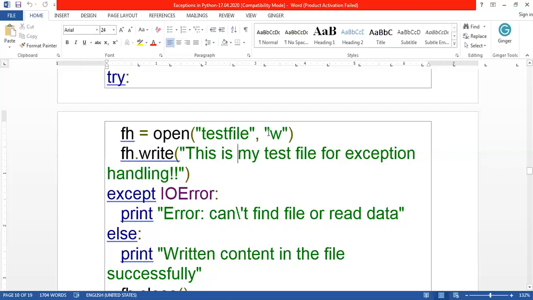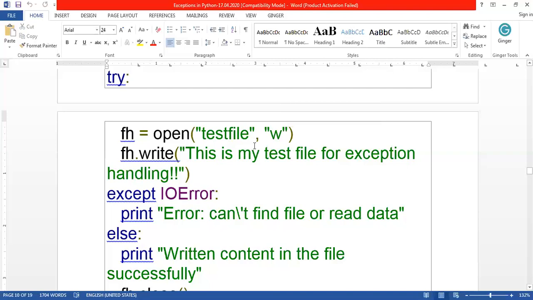It automatically creates a file and opens the file for writing. So there is no possibility of error here. So no error is thrown in this code, right? In case, for safety purposes, we are giving the except block for handling the IO error.